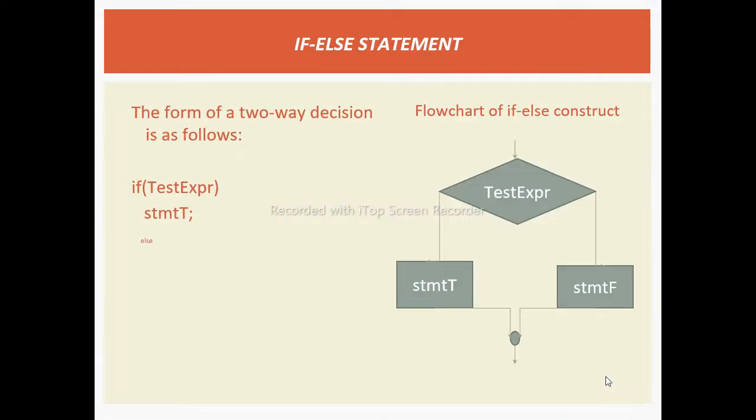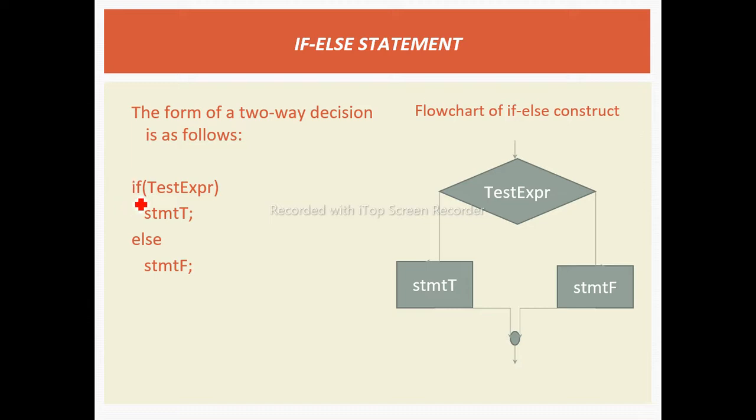Next, the if else statement. In this, we check the condition, and this if else statement is known as a two-way decision. Two-way decision is nothing but, if the condition becomes true, it will execute the if block. If the condition becomes false, it will execute the else block. So that's why the statement is called a two-way decision statement.